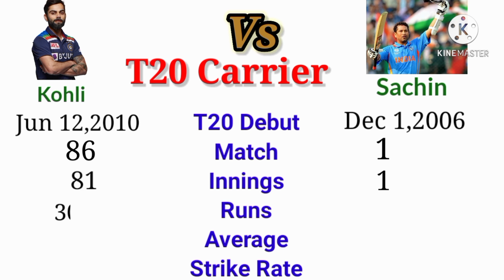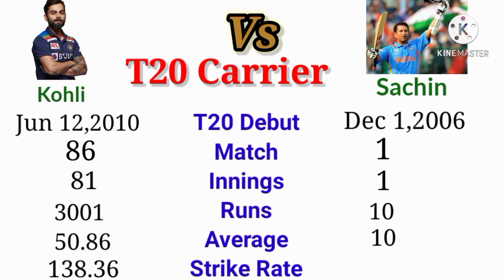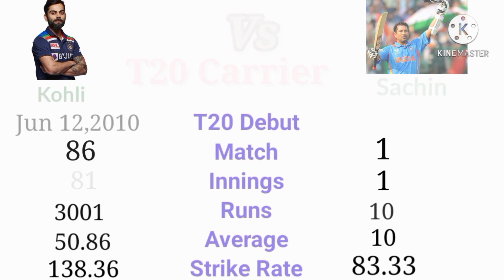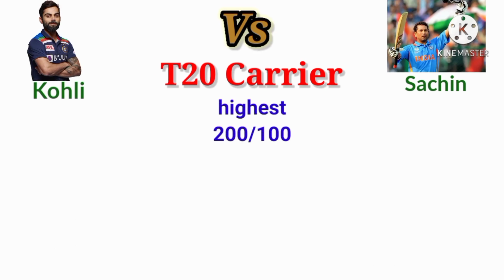The runs Kohli scored in T20 is 3001. The runs Sachin scored in T20 is 10. The average of Kohli in T20 is 50.86. The average of Sachin in T20 is 10. The strike rate of Kohli in T20 is 138.36. The strike rate of Sachin in T20 is 83.33.